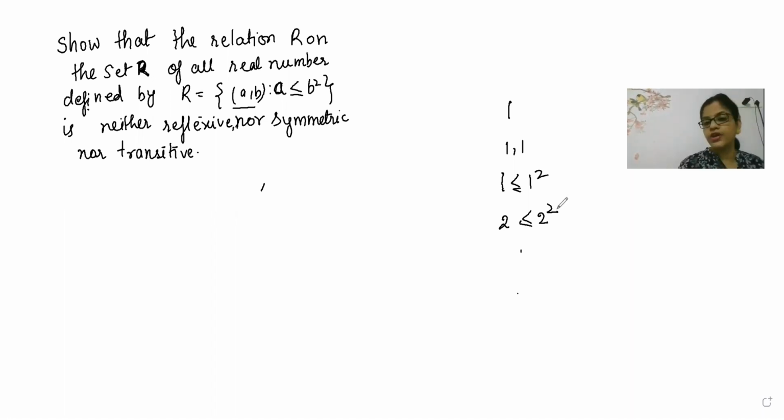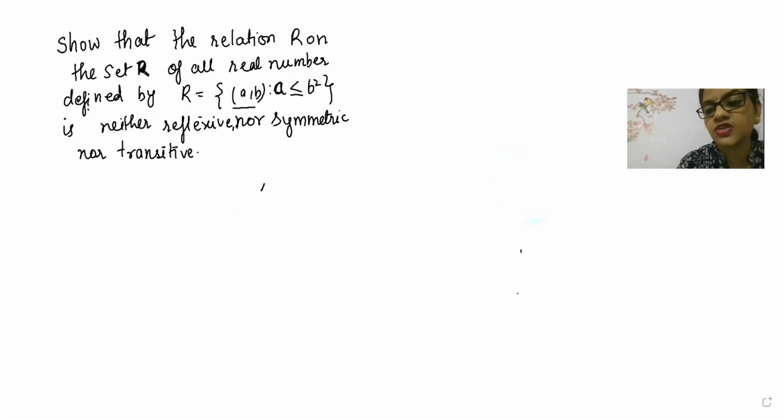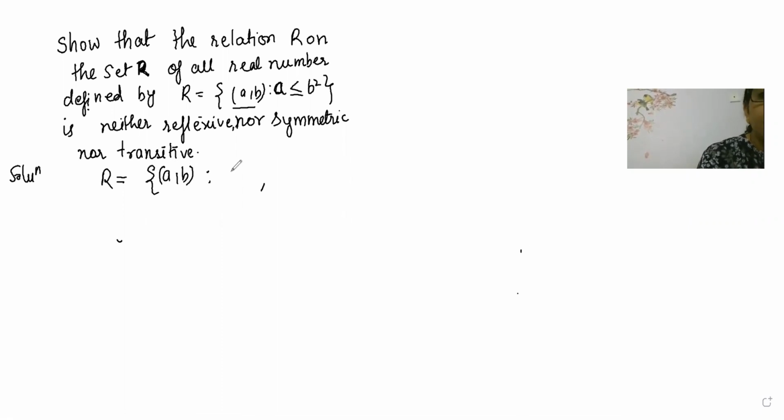So how are we going to write? Which way do we have to present? First we will write which one is possible and which one is not possible. Solution: R is equal to, again the same thing we will repeat, (a, b) such that a is less than or equal to b square. So this is our condition only.